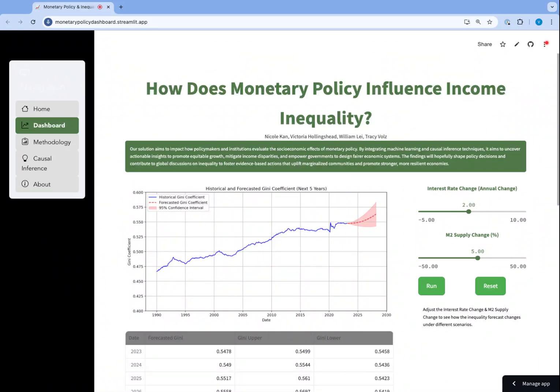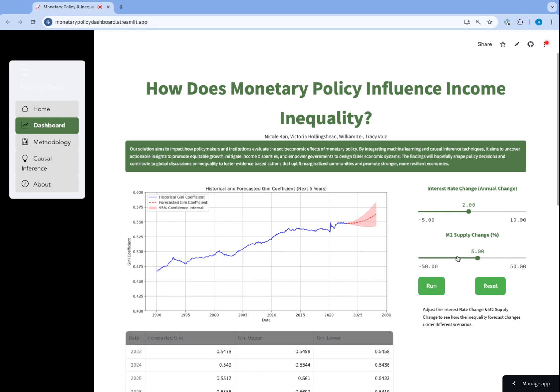Hi, everyone. Imagine I'm an economics researcher trying to answer the question, how does monetary policy influence income inequality? To answer this question, I'll refer to the two most powerful levers the Federal Reserve can pull. First is the interest rate, and second is the US money supply growth.